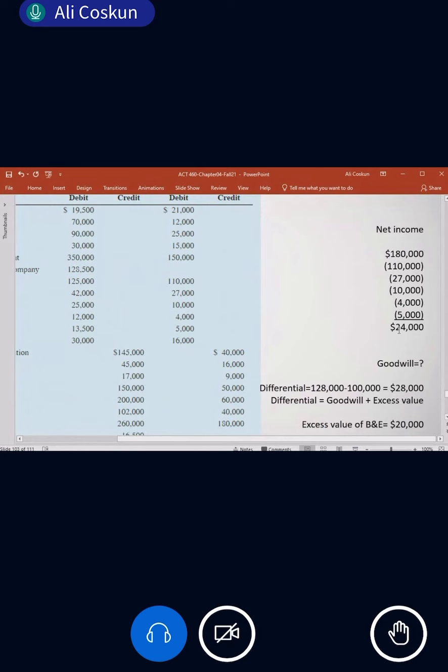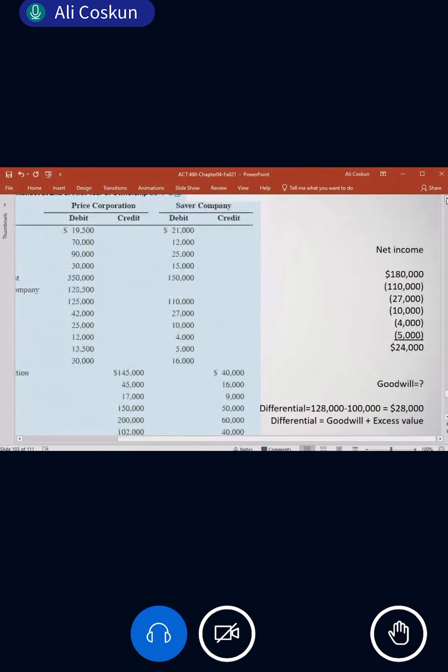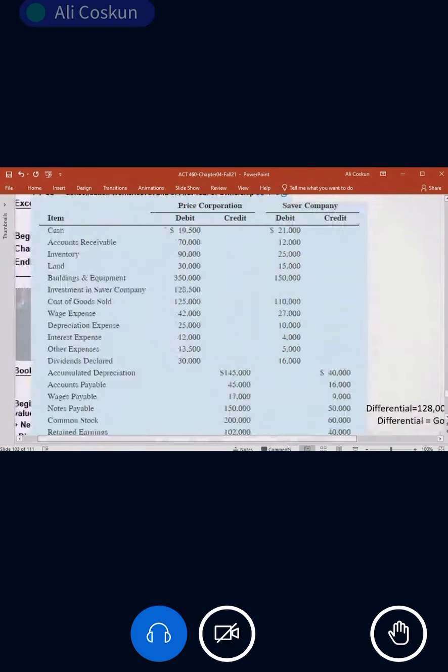Net income of the subsidiary, Sabre Company. Then dividend. How much is the dividend declared by Sabre? 16. So we know the acquisition price, 128, the net income, 24, and the dividend, 16.